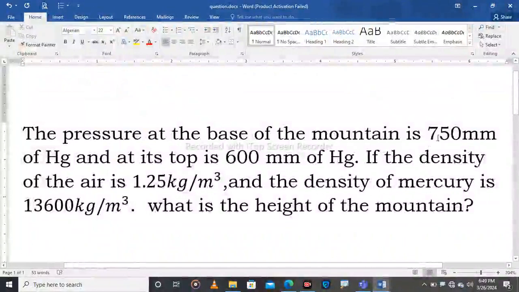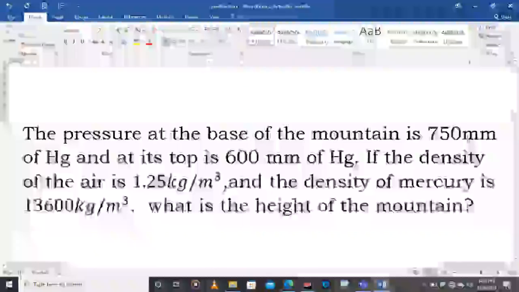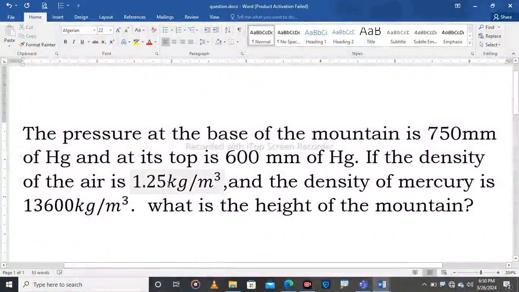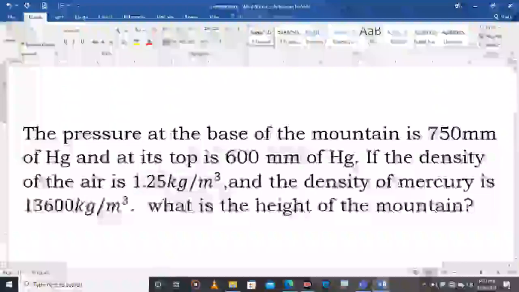Here, we have a pressure at the base of the mountain. It's not at sea level. They give us the pressure at the base of the mountain, and they give us the pressure at the top. The pressures are in millimeter of mercury, and they give us the density of air and the density of mercury.